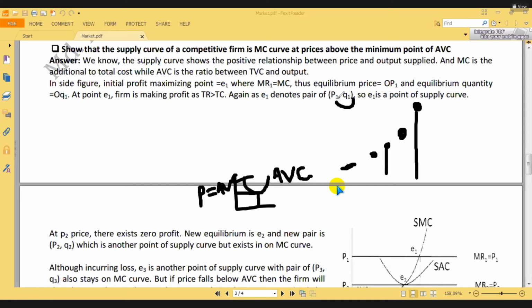Okay. Don't write it in this way. This is P3, this is Q1. Don't write it, because actually it will be difficult to understand.